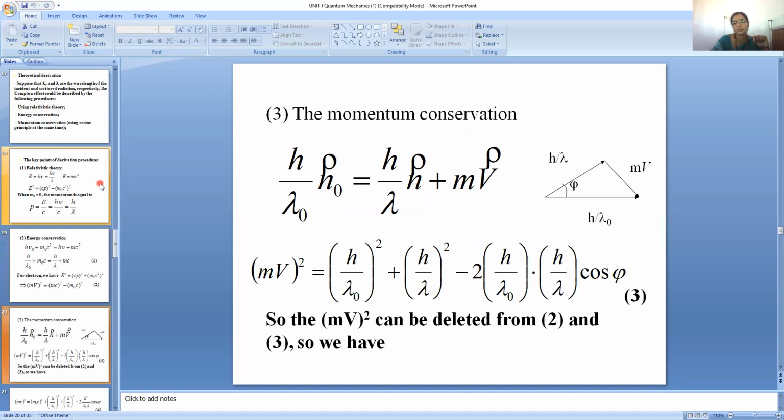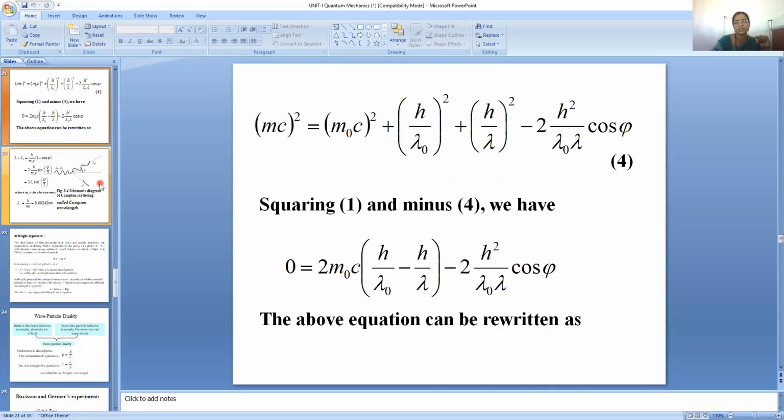And momentum conservation means momentum before collision equals momentum after collision. For this, we need to take the components. Before collision, the momentum of the electron is 0, hence on the left hand side only one term comes, the momentum of the photon. On the right hand side, the momentum of the photon along with the momentum of the recoil electron. By simplifying all these equations, the final form will be